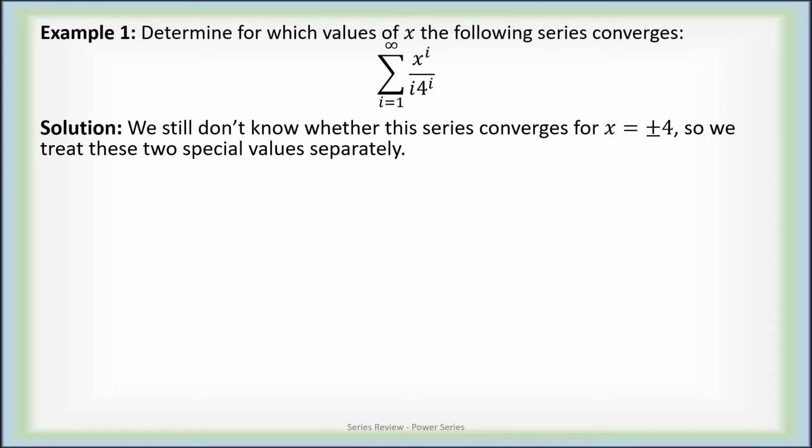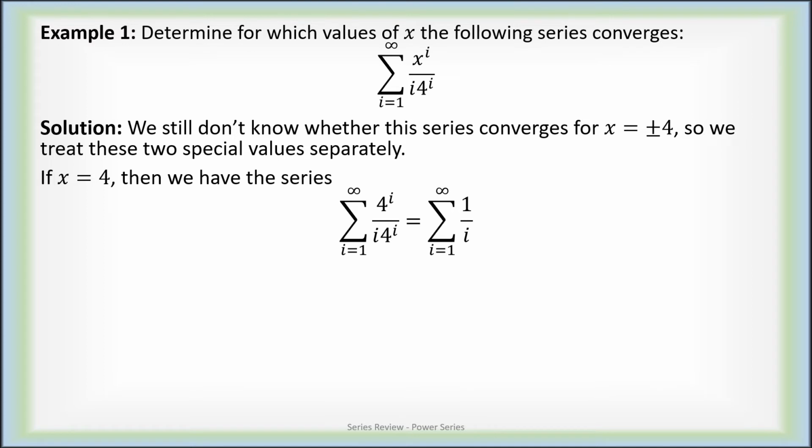So we still don't know whether the series converges for x equals exactly 4 or minus 4. So we're going to treat those two cases as separate cases by specifically putting in x equals 4 and then x equals minus 4. If x equals 4, then our numerator becomes 4 to the I, which cancels the 4 to the I in the denominator, leaving just the sum of 1 over I. That's a divergent series by the p-test. This is the harmonic series, which diverges.